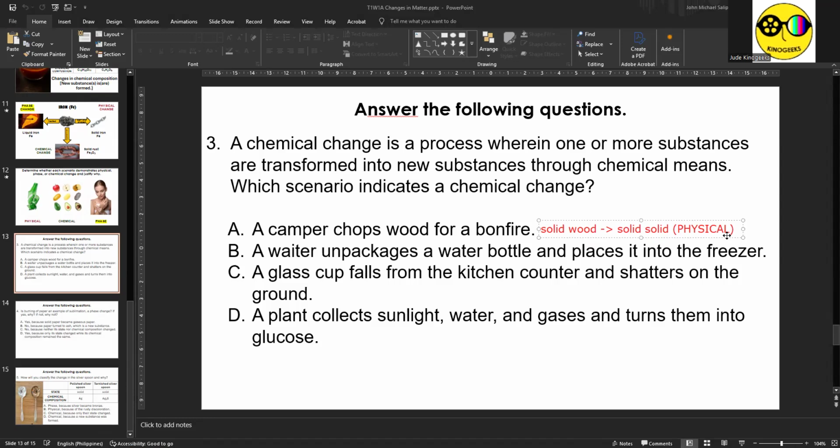For letter B, a waiter unpackages a water bottle and places it into the freezer. Our substance of interest here is water. So you start with liquid water and you end up with solid water. Therefore, this one is phase change. Okay? Lagyan ko na lang po dito letter B. Ayan.